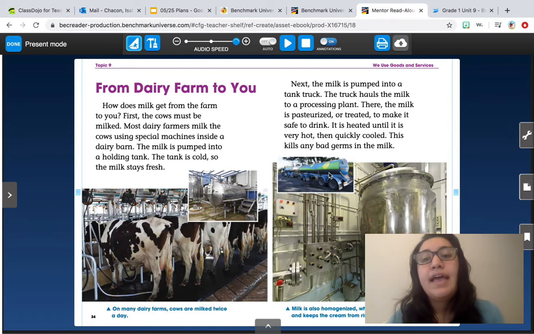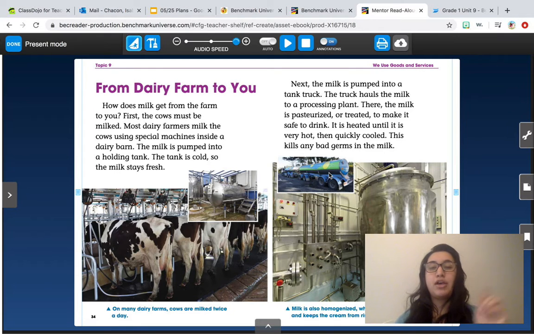So let's keep reading. There, the milk is pasteurized or treated to make it safe to drink. So what happens is that with the trucker, they take it from the farm to a little plant, a processing plant, not like a plant like a tree, a plant like a factory. So they take it to a factory, and in the factory, what they do is they make it so that it's safe to drink. Because you never know with cows, sometimes it may not be safe to drink. So what they do is they treat it and they make sure, okay, this milk is good for everybody to put in their cereal. So let's see how they do it.